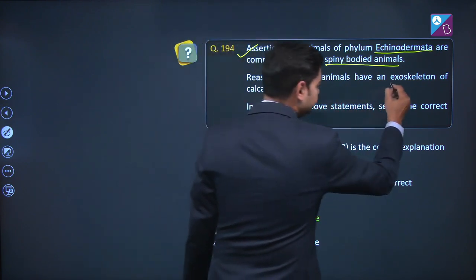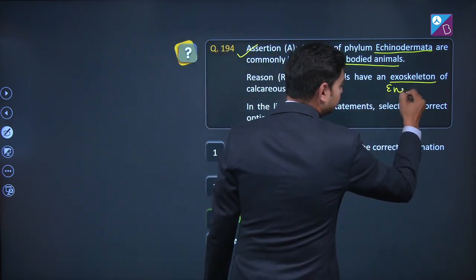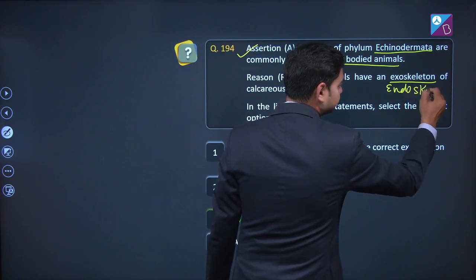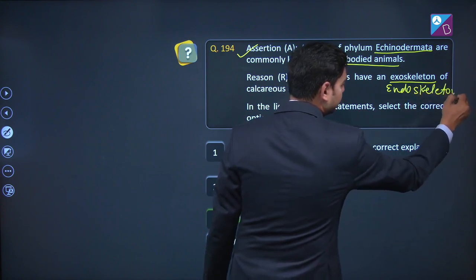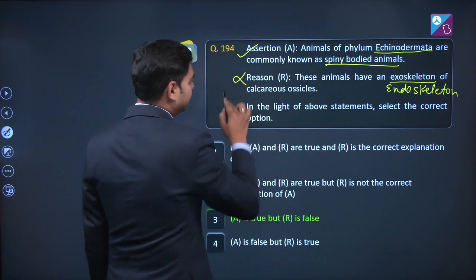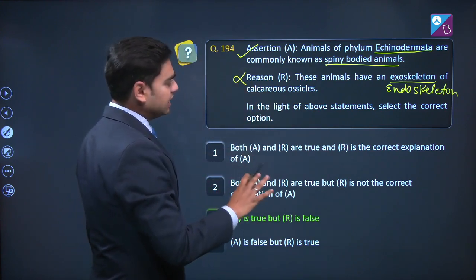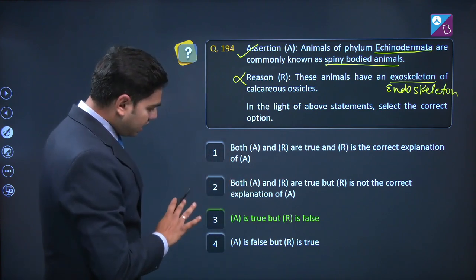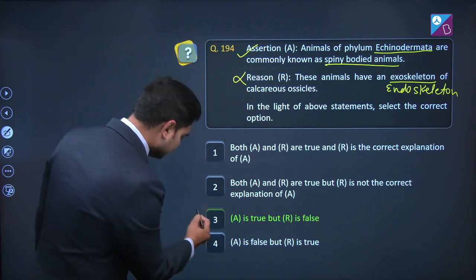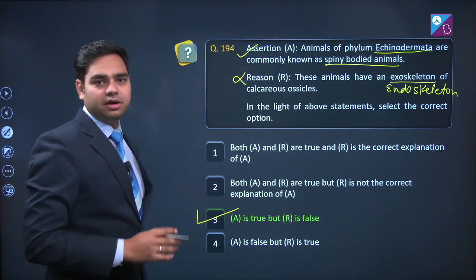No, endoskeleton. So, reason is incorrect. In the light of the above statements, select the correct option. A is true but R is false. Yes, third option is the correct one.